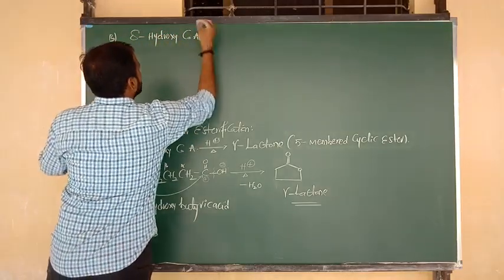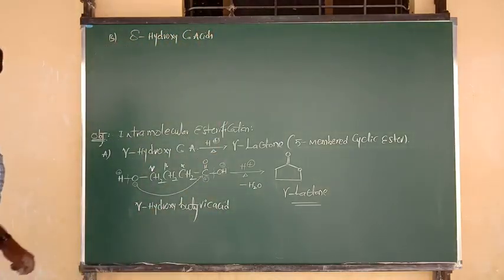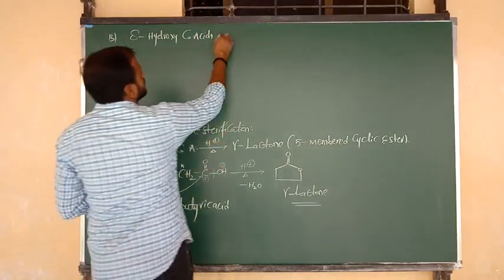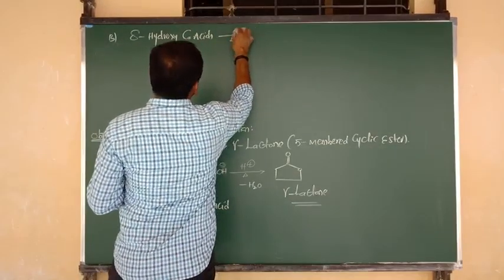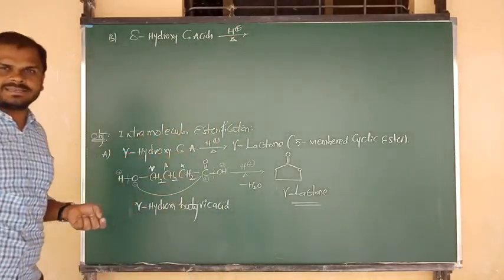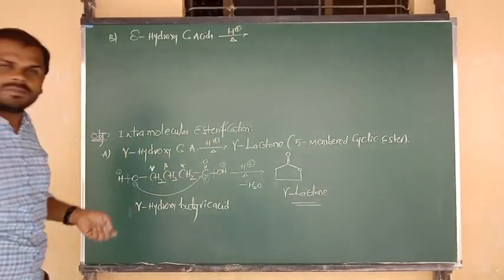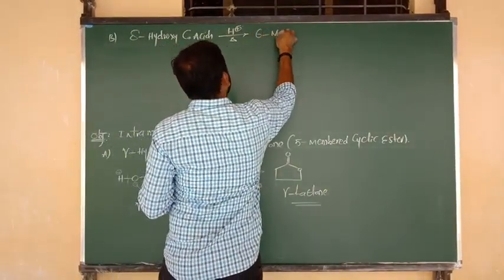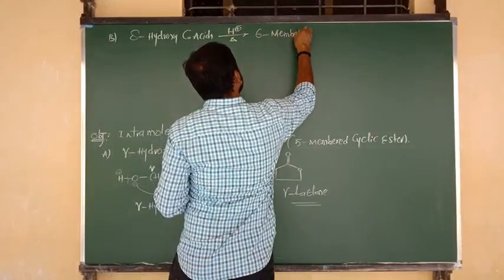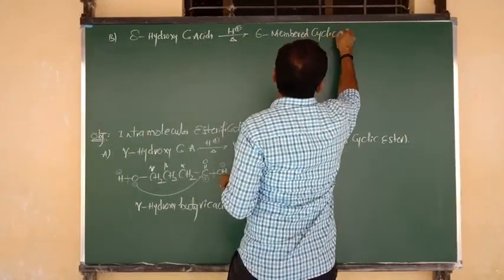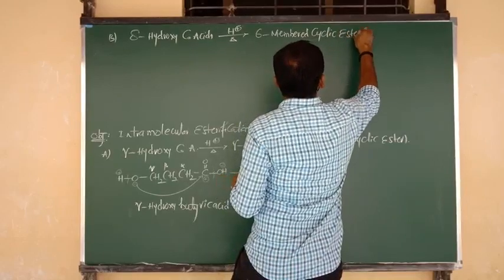Upon heating in the presence of mineral acids, it forms a product which is a 6-membered cyclic ester.